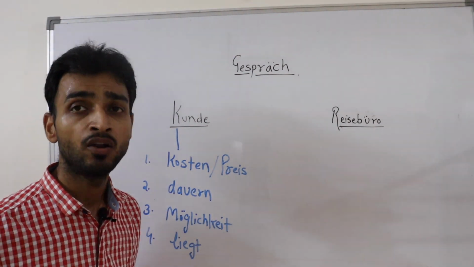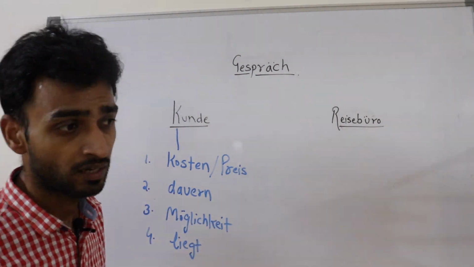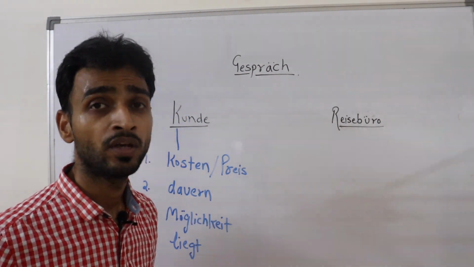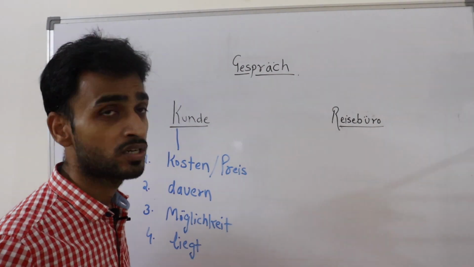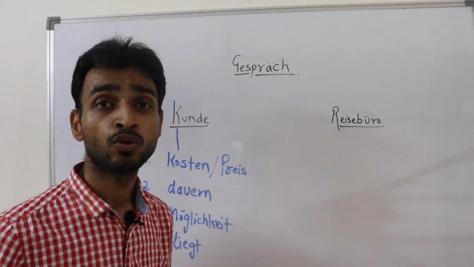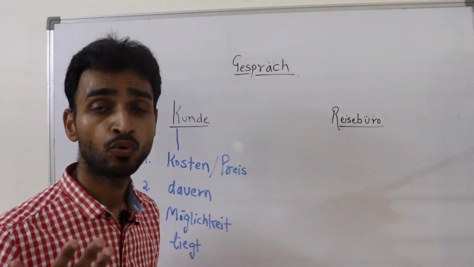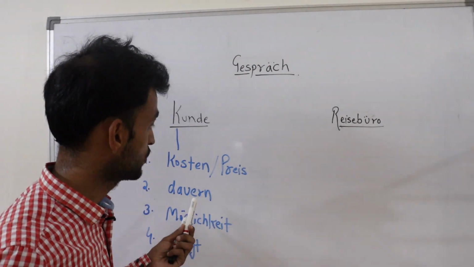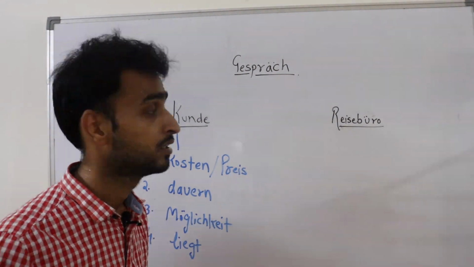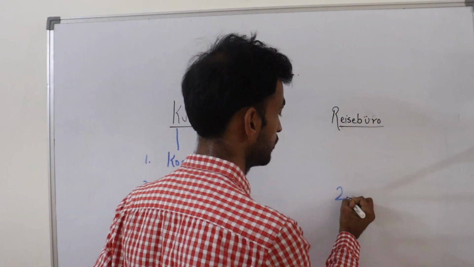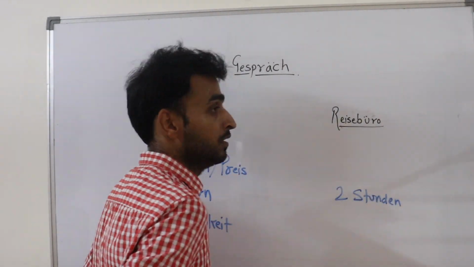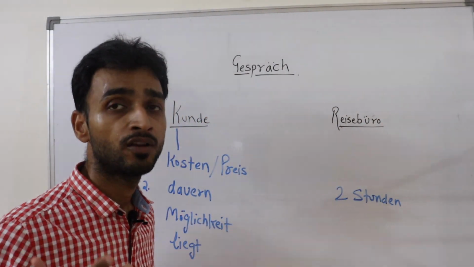The Reisebüro person will say hallo, wie kann ich Ihnen helfen, very politely, how can I help you. Then for kosten he will reply, die Reise kostet 300 Euro pro Person oder 200 Euro pro Person. Then dauern: die Reise dauert suppose 2 Stunden oder 3 Stunden, it depends where you are going.